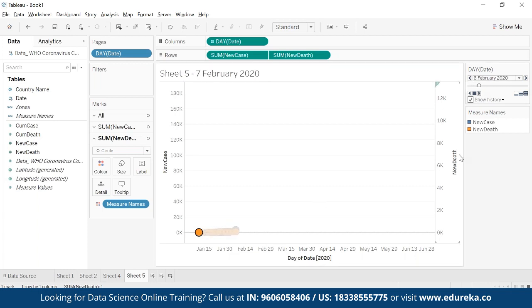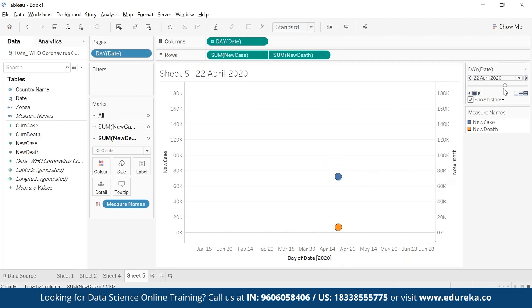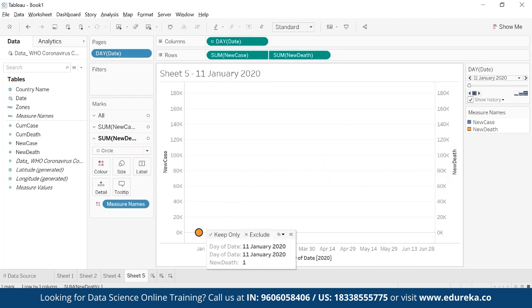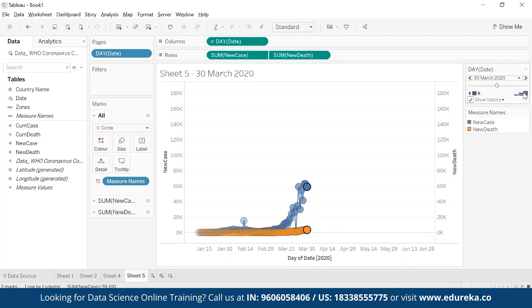So it is showing me both. It's moving both, right? It's showing me the deaths as well, and also I have to synchronize the axis because here the axis is still 12K. Here it is 180K. So I have to synchronize the axis to make it in the same scale. And let's start the animation again. Now it will make more sense. I click on this, start the animation, and let's see how it will be trending. You see, blue is the new number of cases, and orange is the deaths. So again, I have to click on both, click on this dot, and start.